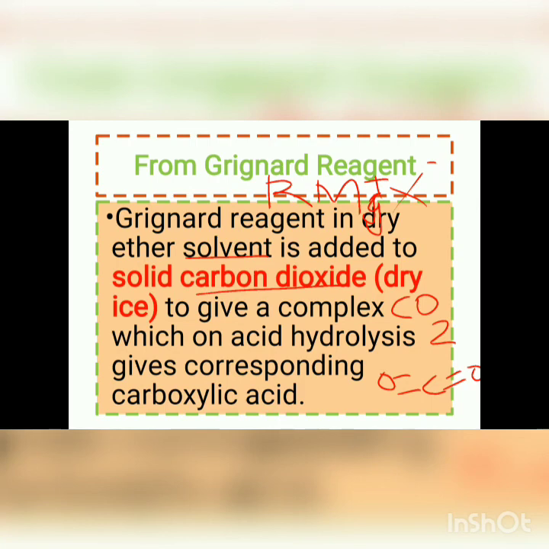It gives a complex, which is nothing but the magnesium complex, on which acid hydrolysis gives the corresponding carboxylic acid. Now let us study how it happens. When the Grignard reagent, that is RMgX, also known as alkyl magnesium halide, in which Mg is positive and X is negative, reacts with dry ice, that is solid carbon dioxide, an intermediate is formed in which MgX is attached here.